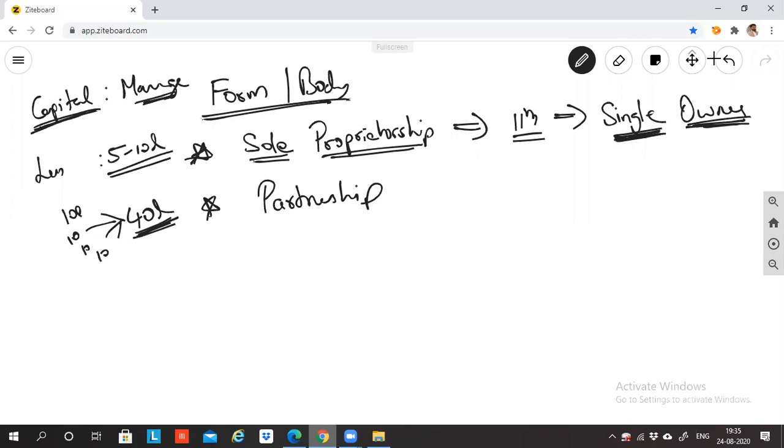Or there could be a possibility that if I'm expanding my business, I need more people to manage. Let's say I'm running an academy by the name Fortune's Fun Learning Academy. Currently, I'm single-handedly managing the entire business. So tomorrow when I expand this academy, there are so many subjects and so many courses which we are going to teach. One single person doing all the work is not possible.